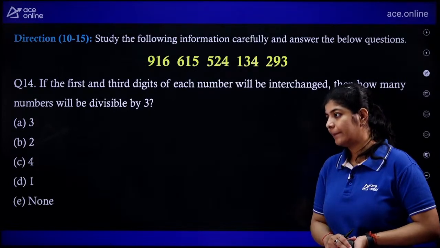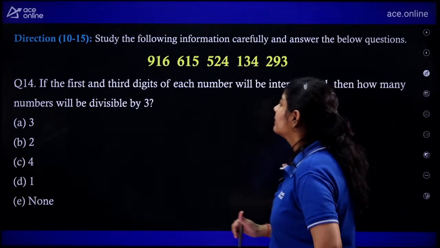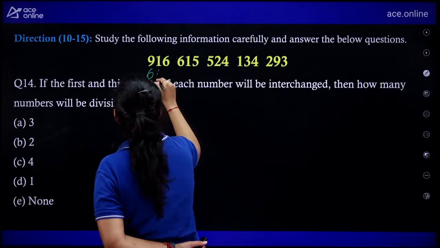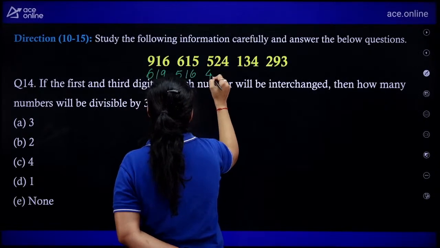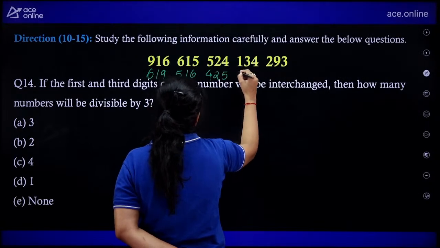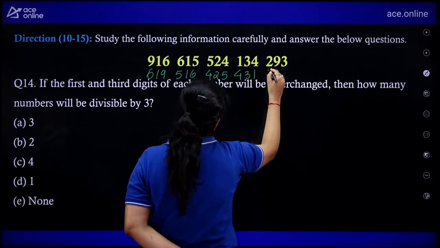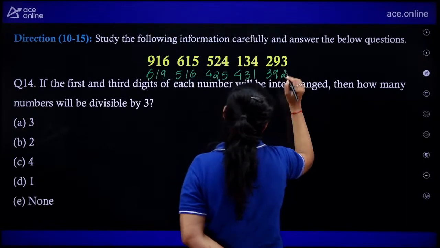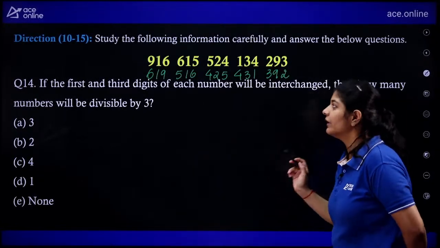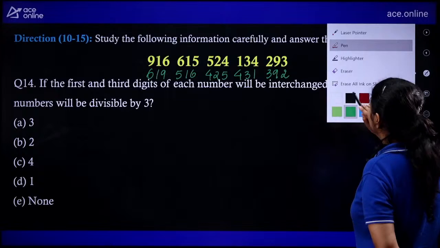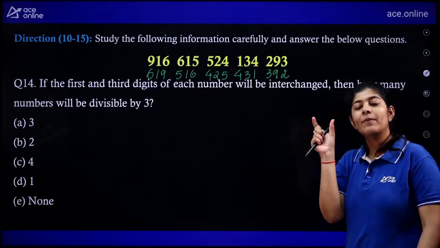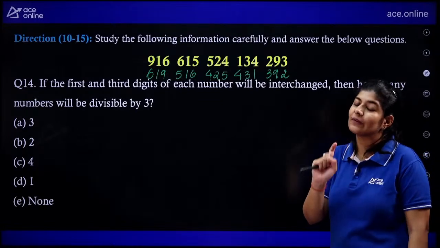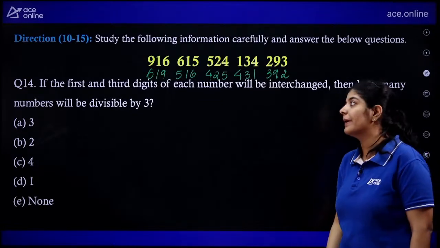Okay, let's see. So this will become 619, this will become 516, 425, 431, 392. This is what we are having. Now we need to check whether they are divisible by 3 or not. And the divisibility rule of 3 says that if the sum of the digits is divisible by 3, that means the number is also divisible by 3.